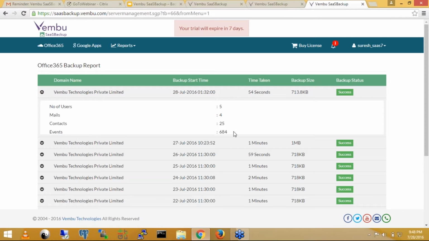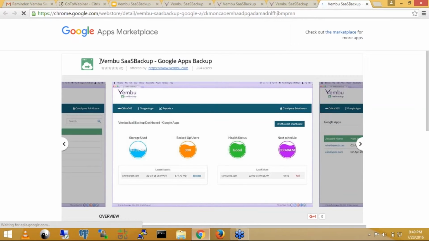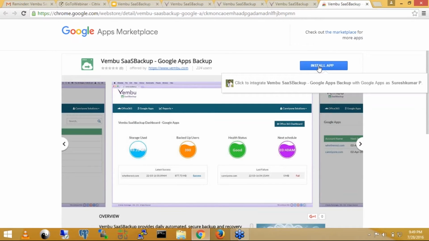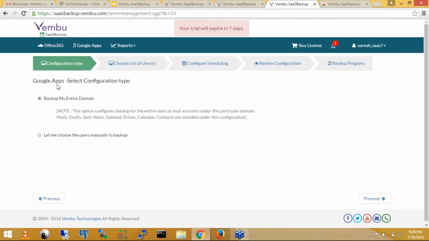The same thing we can do to back up Google Apps from here. So you need to add an account. Click add account. It will transfer to another page. So we need to install your application, the Google Chrome application. Then automatically it will transfer to this page.